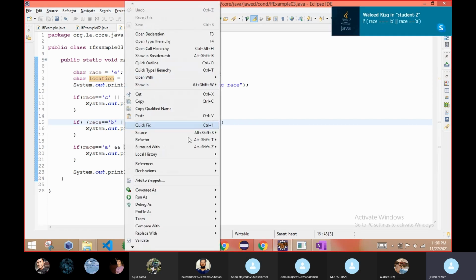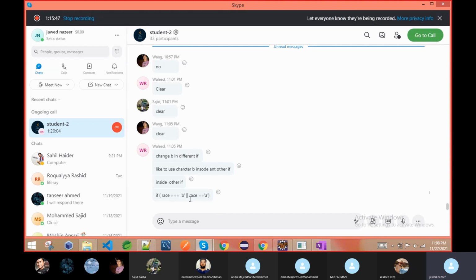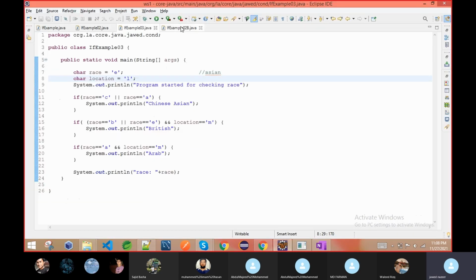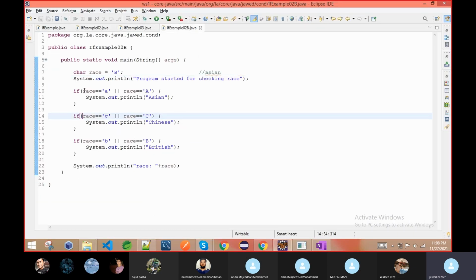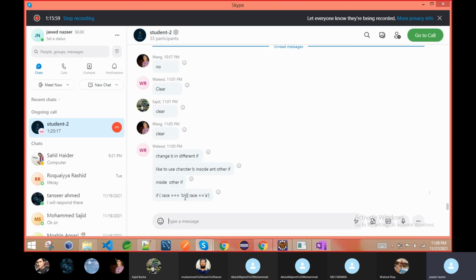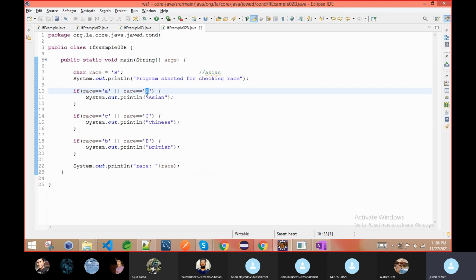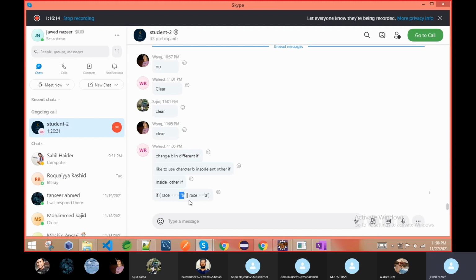So this program will execute race equal to B, race equal to A. If you say B, then it will print this one also and this one also, but for a small b only. If you give race B, then it will print for a small b. That's what I am saying: however many cases match, however many ifs, it will print all those things. It may be like the way you said, or it may be more.